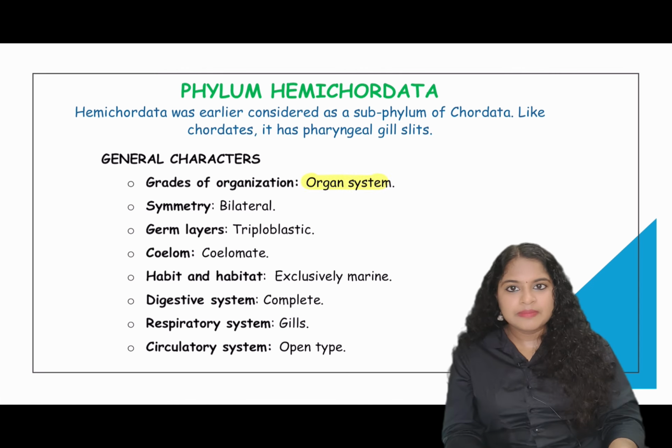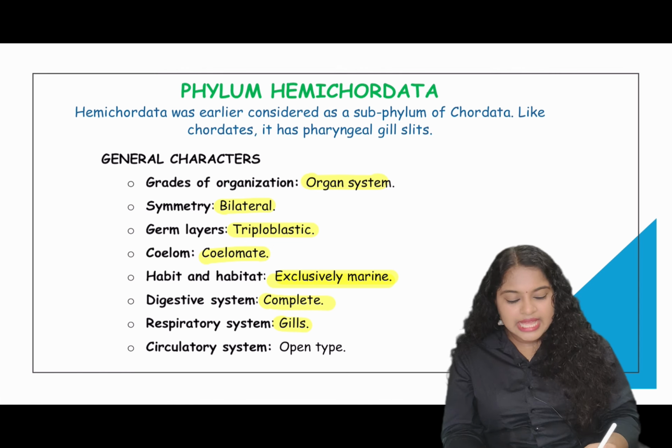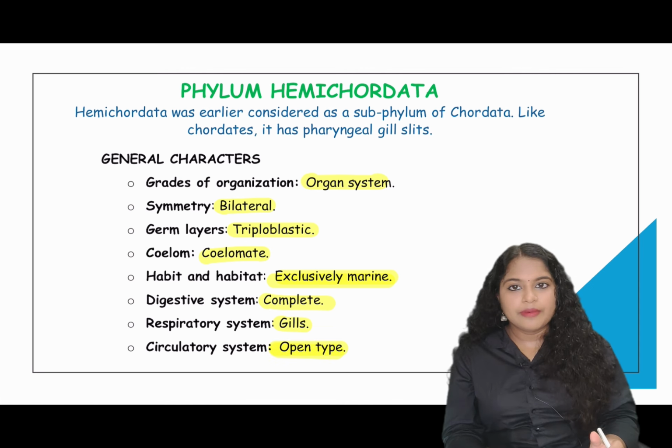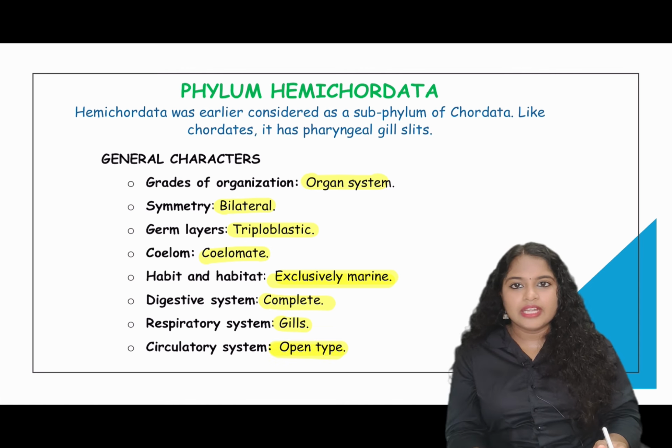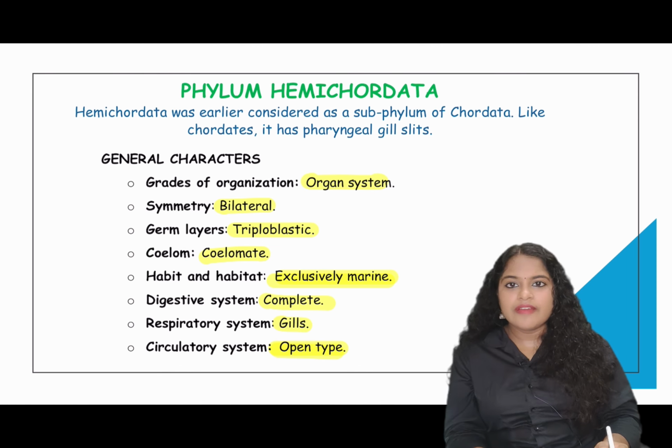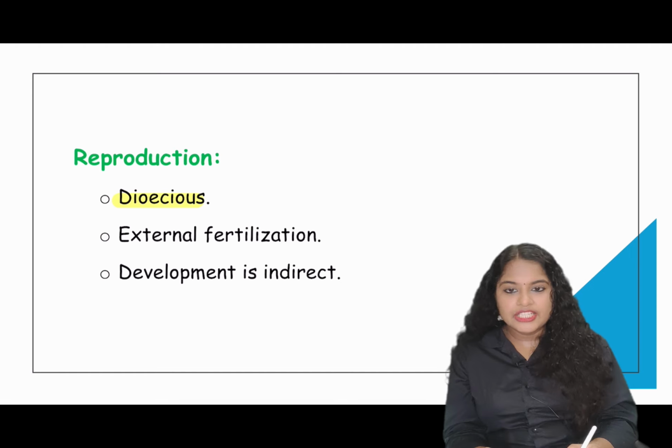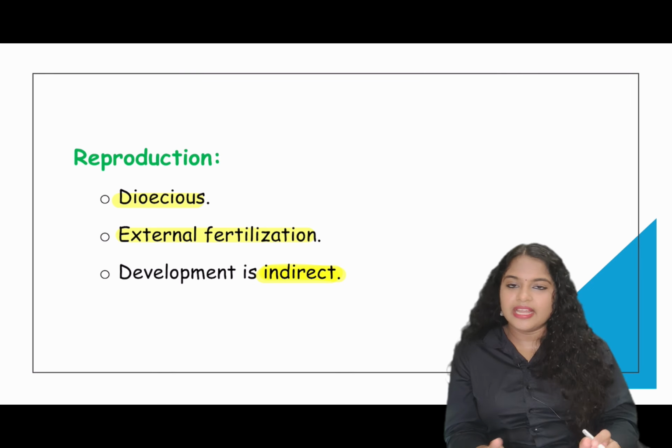They have organ system level of organization, bilateral symmetry, triploblastic, coelomate, and they are exclusively marine, only found in marine habitat. Digestive system is complete. Respiration is by gills, and their circulation is open type of circulation. So till here what we have learned, only one phylum is there which is having a closed circulatory system, and that is Annelida. These hemichordates are dioecious. External fertilization is occurring, and their development is by indirect development, that is through an intermediate larval stage.